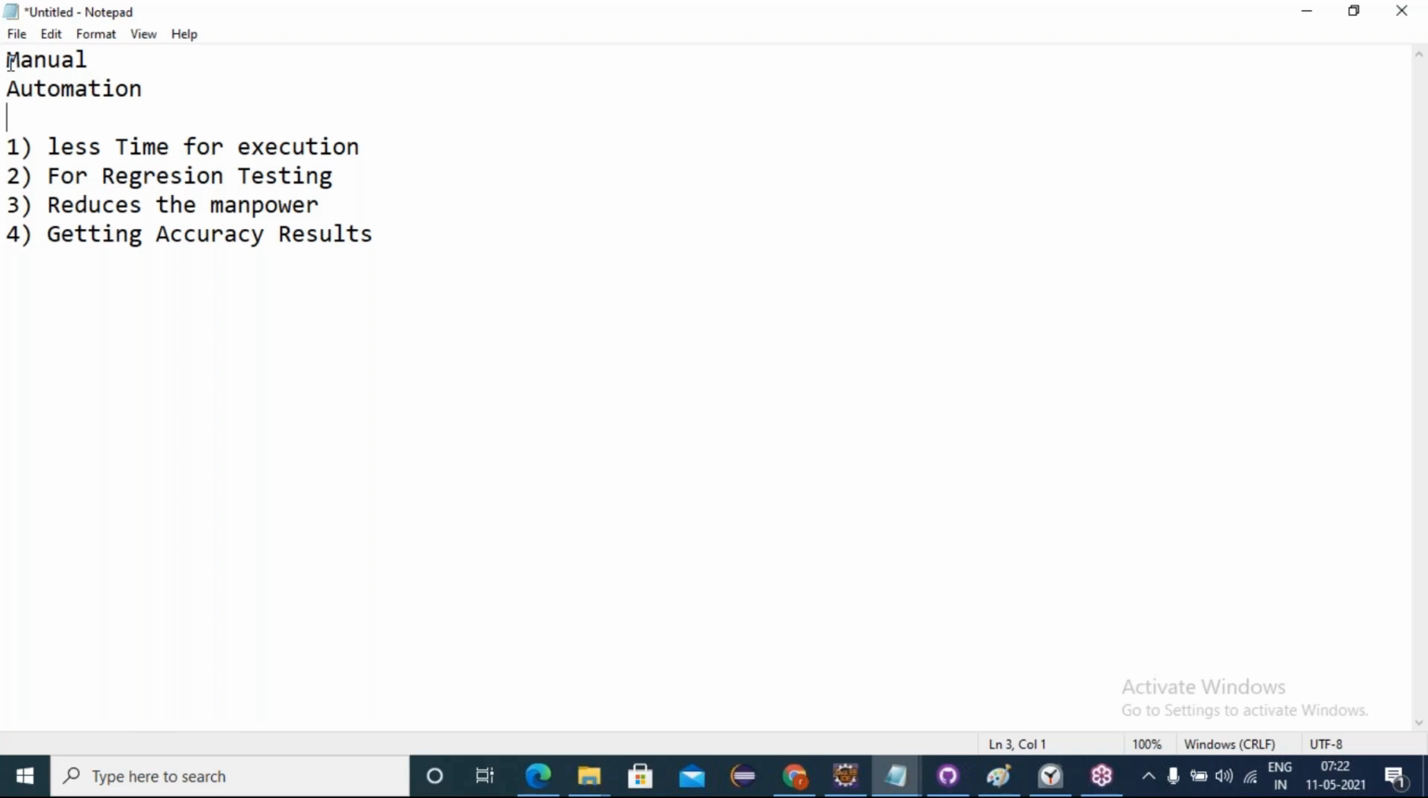So simply to say, why we have to come to automation is because of regression testing. We are testing the same feature again and again. For that purpose, we come for automation, where it takes less execution time, we reduce the manpower, and we get accurate results. For that purpose, we go with automation.